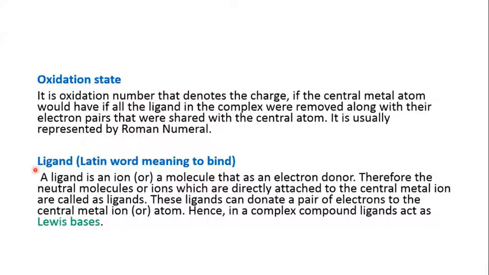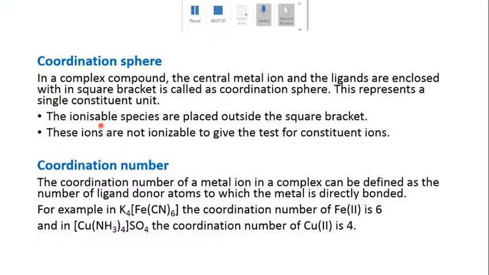And next up we have ligand. A ligand is an anion, a cation, or a molecule that acts as an electron donor. So if it donates a pair of electrons, that is going to be your ligand. So ligands are basically acting as Lewis bases in the coordination compound. Next up you have an important term, coordination sphere.